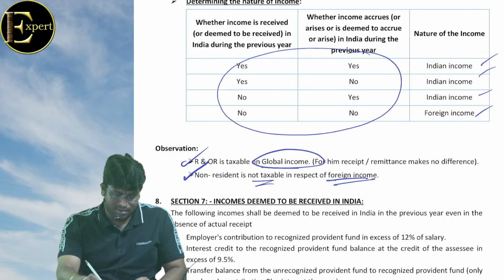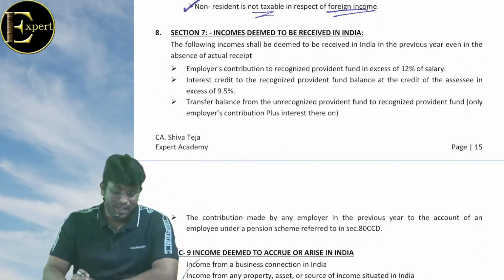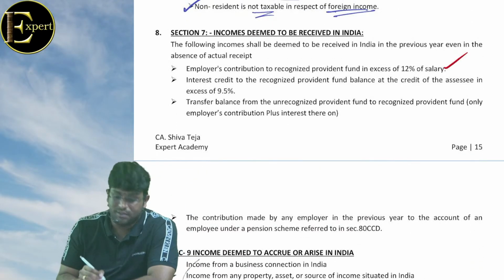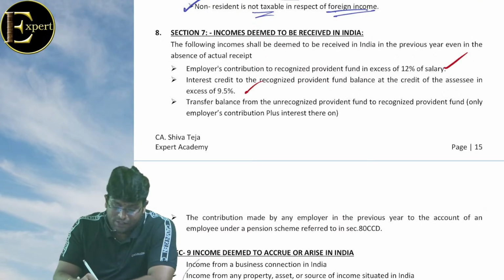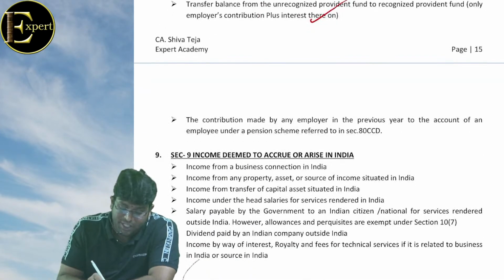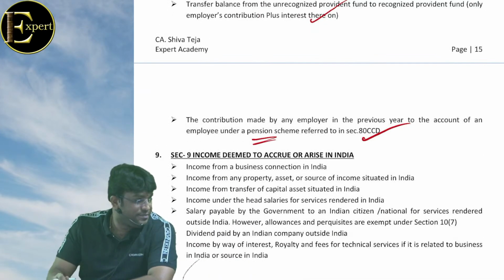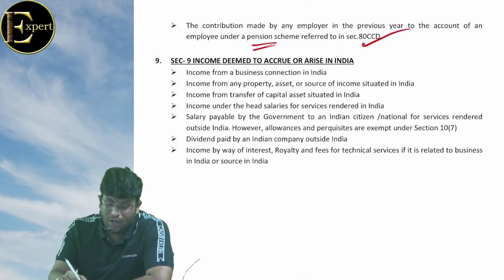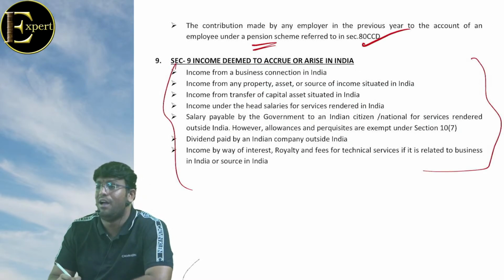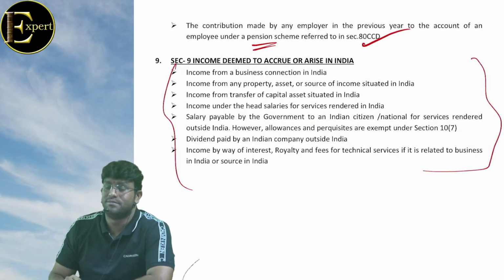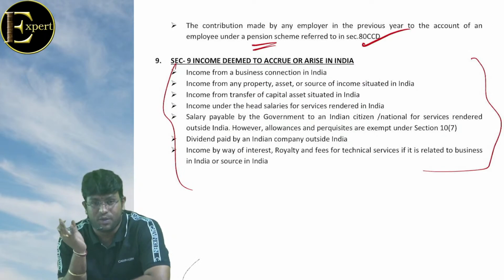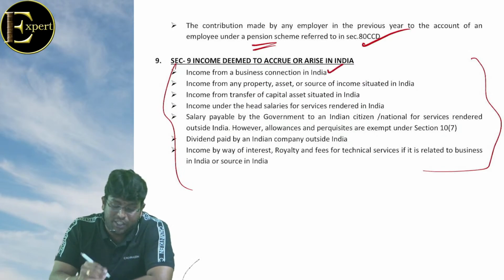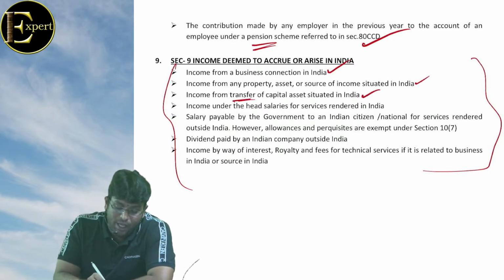ठीक है। नेक्स्ट पॉइंट ये पढ़ लिया ना, more than 12% of salary, 9.5% per annum, transfer from URPF to RPF, pension scheme. Income deemed to accrue in India: business connection in India, properties in India, transfer of property in India, income and rate salaries for service rendered in India.